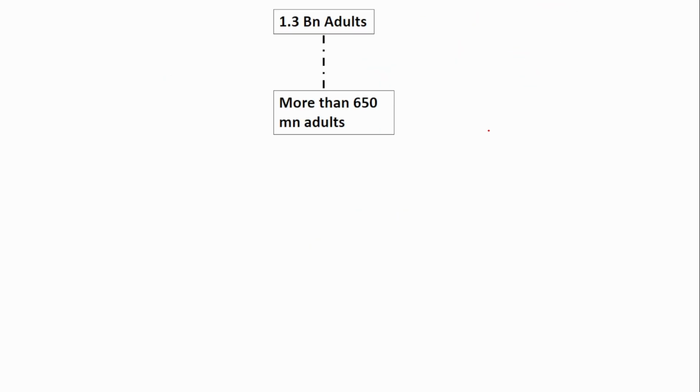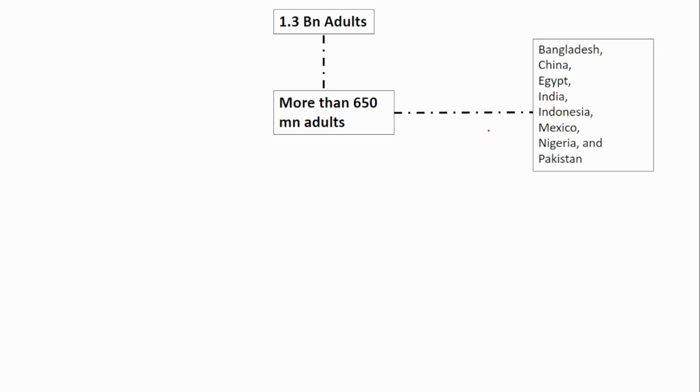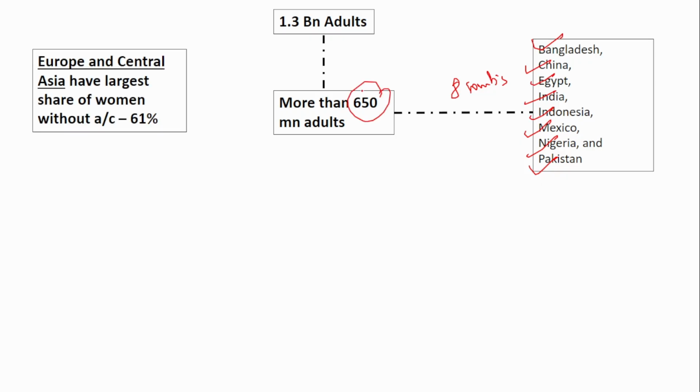Next, 1.3 billion adults do not have access to banking services, and from that 1.3 billion, more than 650 million adults are located in 8 countries: Bangladesh, China, Egypt, India, Indonesia, Mexico, Nigeria, and Pakistan. Europe and Central Asia have the largest share of women without accounts, at 61%. So remember just this one: the 650 million people are located majorly in 8 countries. Just remember that India is one of the 8 countries. That is enough.